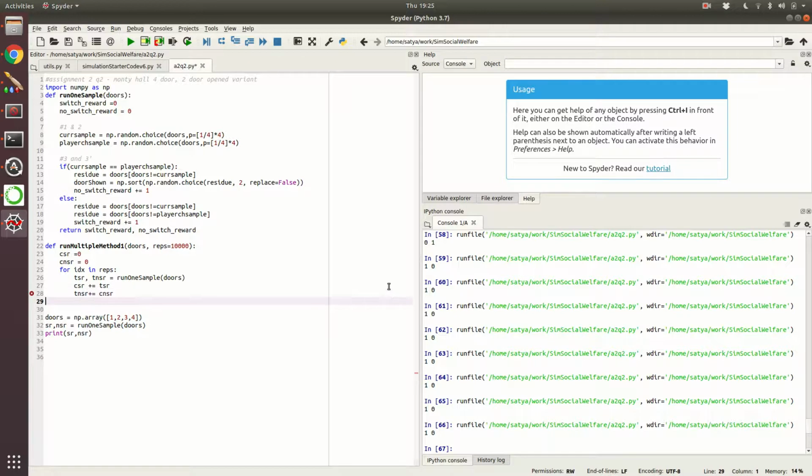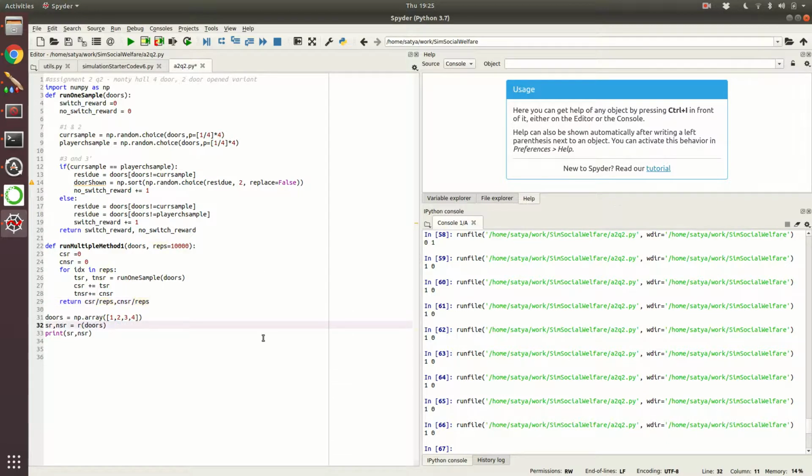Okay, and then we return, run multiple method 1, oh sorry, return CSR and CNSR. So that's it. Yeah, we have to give a ratio, right? So we will divide this by reps. This should be good.